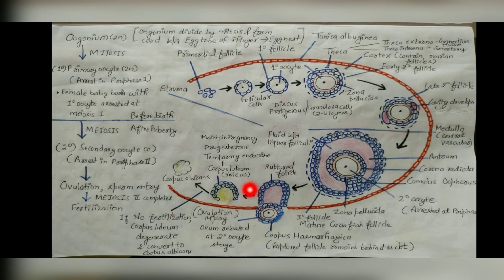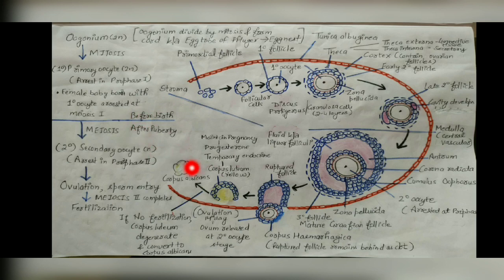So when the ovulation occurs, the sperm will enter, and if fertilization occurs, then this yellow structure, the corpus luteum, will be maintained and act as a temporary endocrine gland and secrete progesterone, which maintains the pregnancy. But if fertilization does not occur, the corpus luteum starts to degenerate and converts into a whitish body called the corpus albicans.